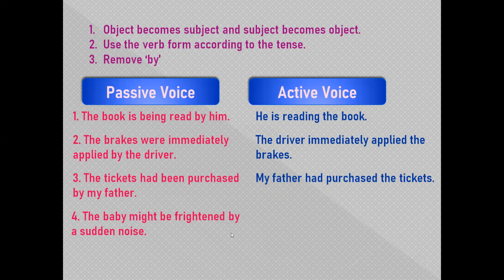The baby might be frightened by a sudden noise. So when we change a sentence which has modal verbs in it into passive voice, we add be with it, right? And we use the third form of verb. So when you change it back to active voice, you will remove be and you will use the first form of verb over here. So the sentence will be: a sudden noise might frighten the baby, right?